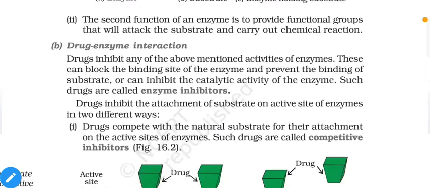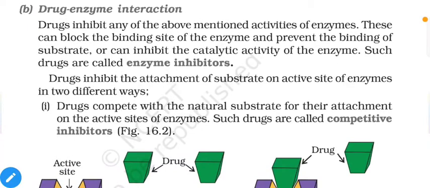Now on the second category, that means second part, drug enzyme interaction. Suppose we don't want the reaction mentioned in the previous step inside the body. So what can we do? For that we can block the active site of our enzyme so that it cannot be attached with the substrate, or substrate cannot be set on the surface of the active site of the enzyme.